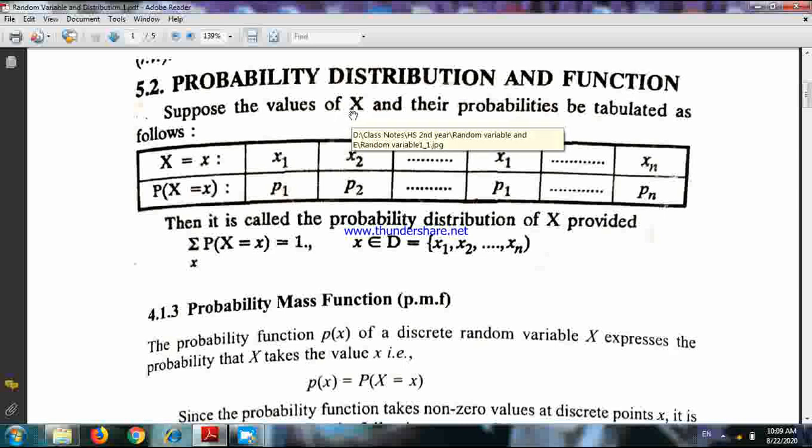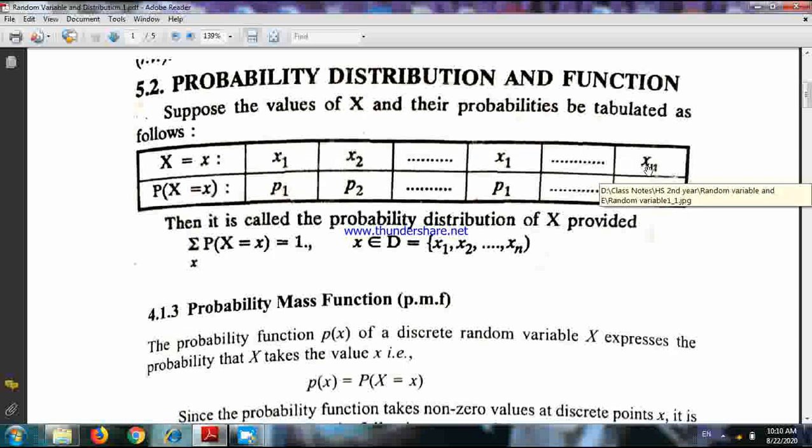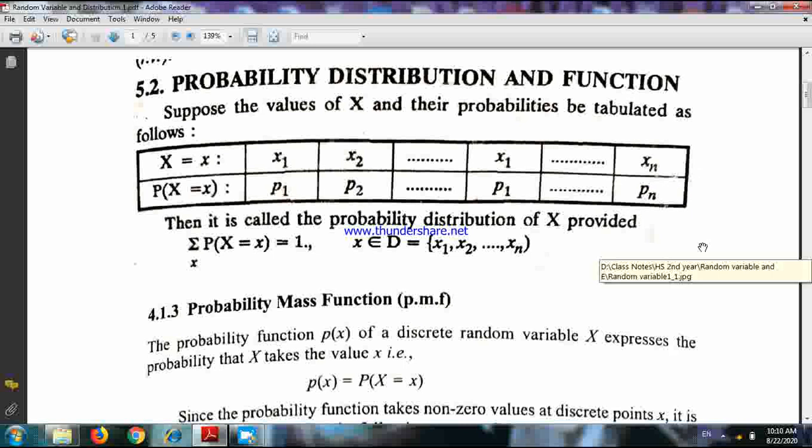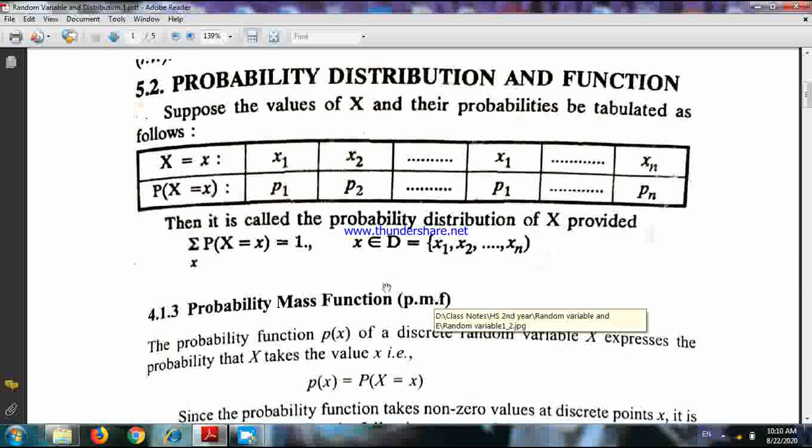You can use another letter also, Y, Z, anything, but by convention, when we speak about the random variable, we use the capital letter. And these small letters, x1, x2, xn, are used to denote the particular value of a variable. Similarly, if I write capital X1, in general that represents a variable, and when we write small x1, in general that represents the particular value taken by the variable. This is by convention, there is no hard and fast rule, but in general we follow this.